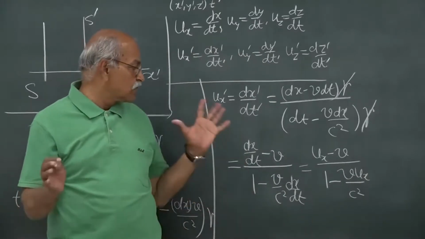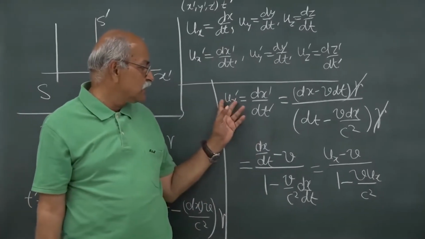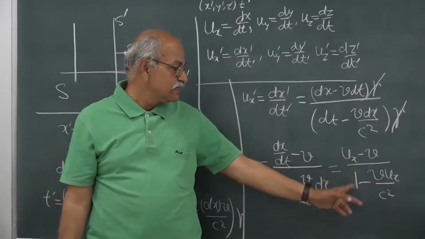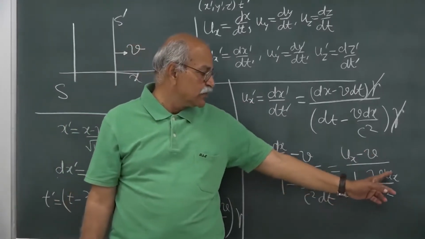So that is one rule, ux prime is equal to (ux minus v) divided by (1 minus v ux by c squared).